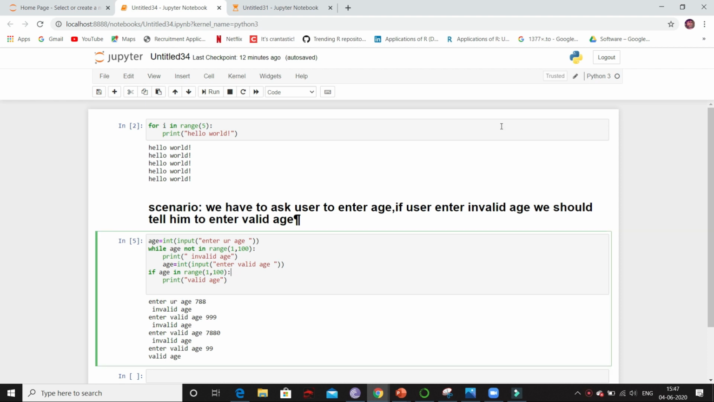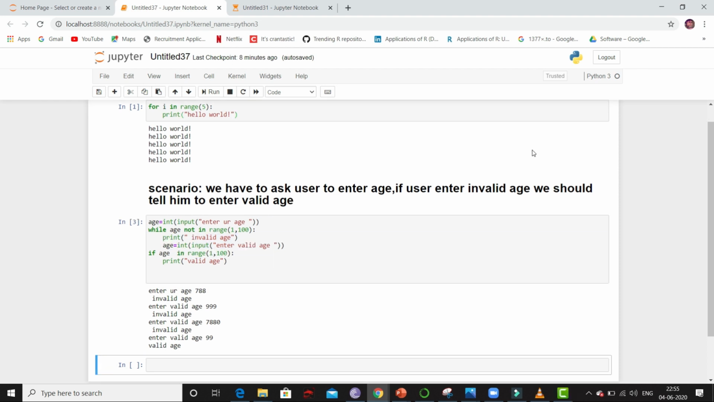Now I hope you understood when to use while loop. We use while loop when we don't know how many number of times statement has to be executed. So here we don't know how many times user might enter invalid age. So whenever he enters invalid age, each time these two statements will be executed, where it will print invalid age and tell the user to enter valid age. So this was just a scenario which I took to make you understand while loop.